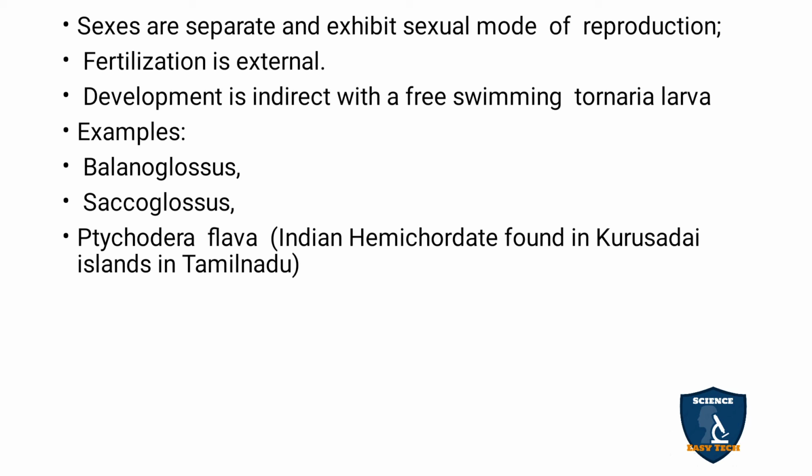The larva is a free swimming larva called Tornaria larva. Keep it in mind, they may ask in your 1 mark and NEET exam. The larva you come across in Hemichordata is Tornaria larva, a free swimming larva.